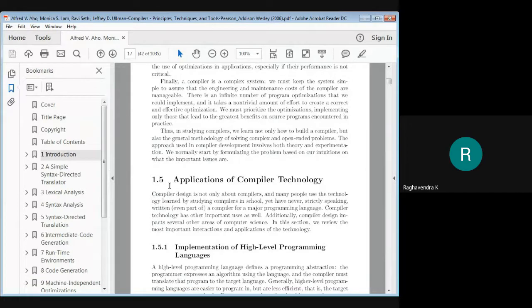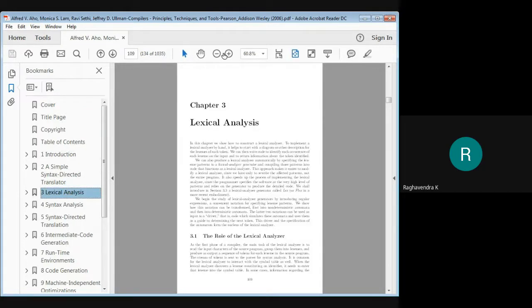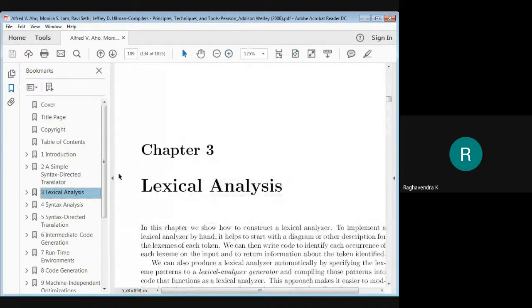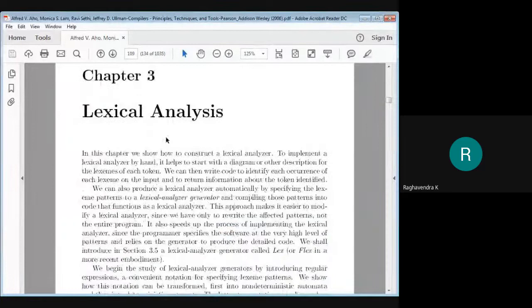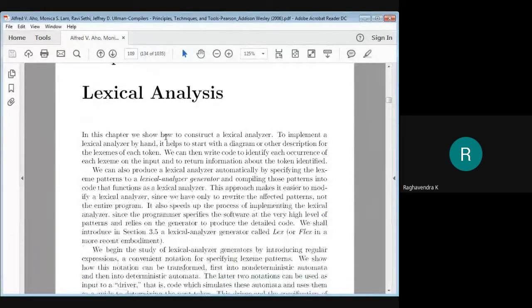Now we are supposed to look into how our compiler is actually constructed, or how exactly our compiler works. So we will now start with the first phase of the compiler, which is called lexical analysis. Okay, I've already mentioned what lexical analysis is. Lexical analysis is basically scanning the input to identify tokens and return them to the next phase of the compiler, which is our syntax analyzer.